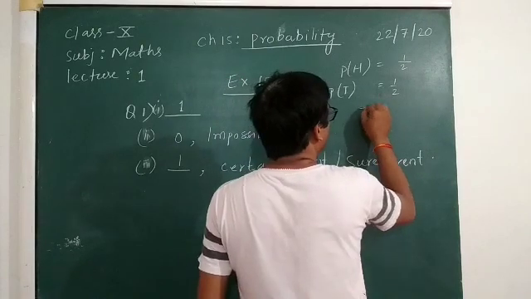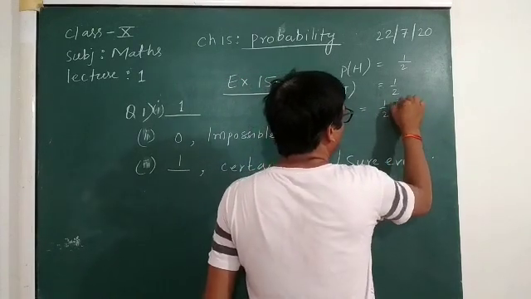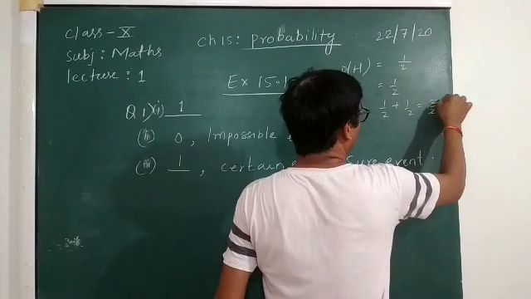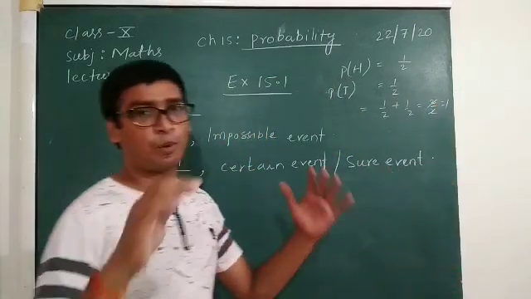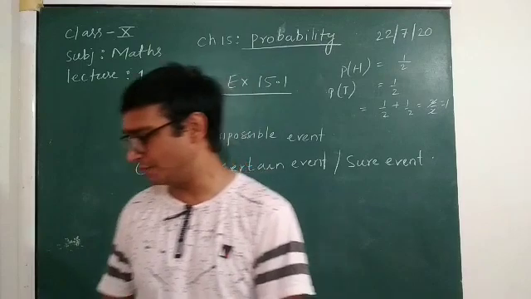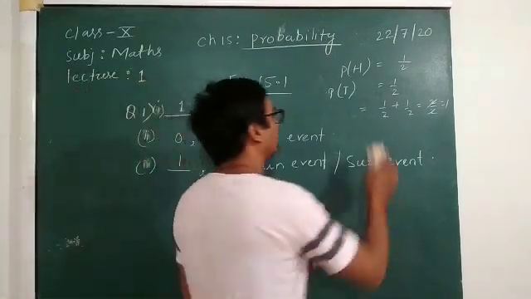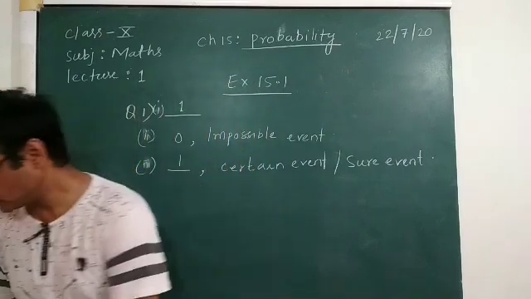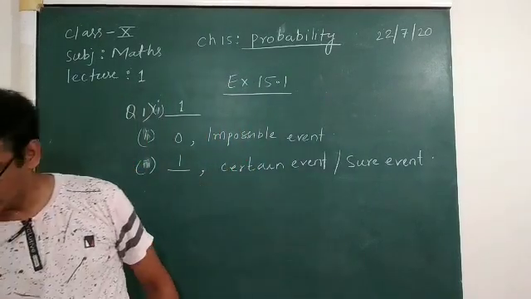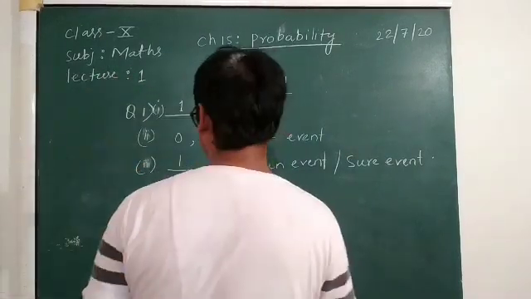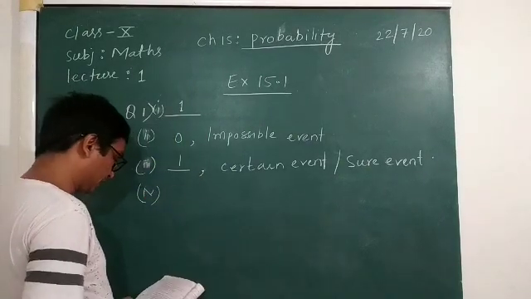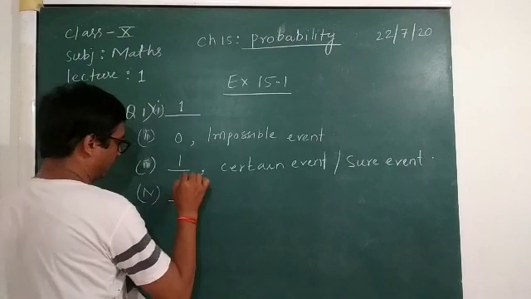So 1 by 2 plus 1 by 2 is 2 by 2, which is 1. It means the probability of all the events will be equal to 1. Here in the fourth blank it will be equal to 1.